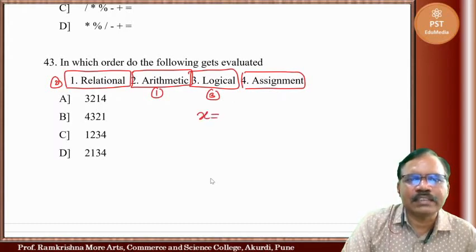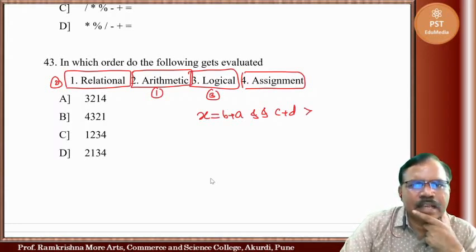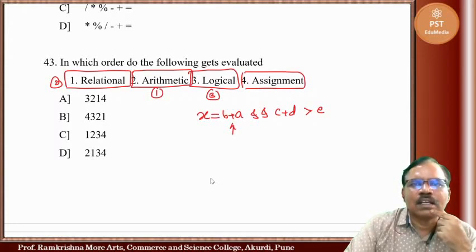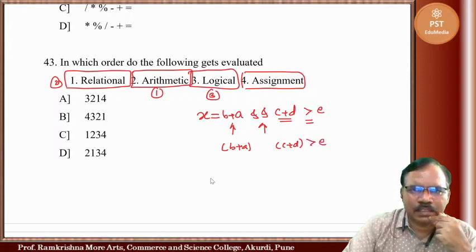Means you can have here x is equal to B plus A and C plus D greater than suppose E. So here we have arithmetic operator plus and operator, here arithmetic operator, here relational operator. So what happens here? First B plus A is evaluated, C plus D is evaluated, then C plus D is compared with E and then AND is evaluated.